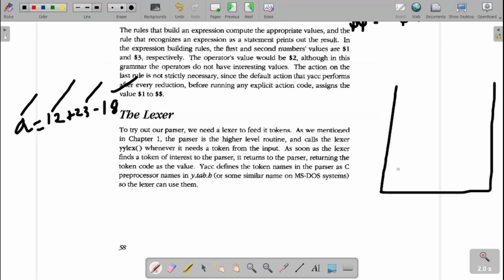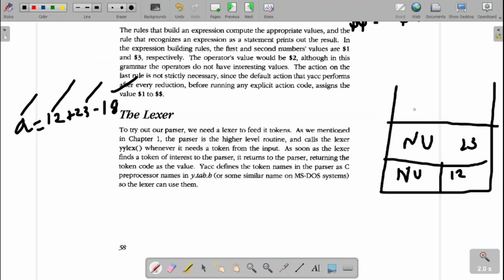So now the tokens for what? First one is 12. So 12 is a number. What is the value of it? The value is 12. Then the next one is 23. 23 is a number. What is the value of it? 23. Next one, number. What is the value of it? That is 18. Now, along with passing the token, I need to pass the value of the token.